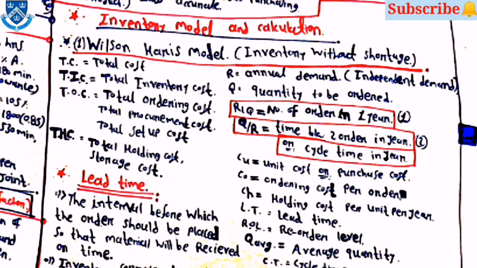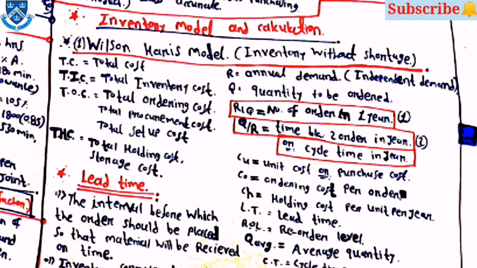Here TC is total cost, TIC is total inventory cost, TOC is total ordering cost, or total procurement cost, or total setup cost. Then THC is total holding cost, or shortage cost. Then R is annual demand, Q is quantity to be ordered. Then R by Q is equal to the number of orders in 1 year, and Q by R is equal to the time between two orders in 1 year, or you can say the cycle time.